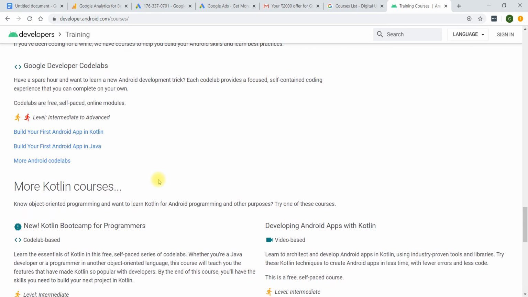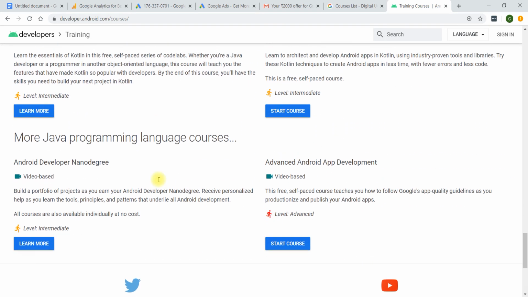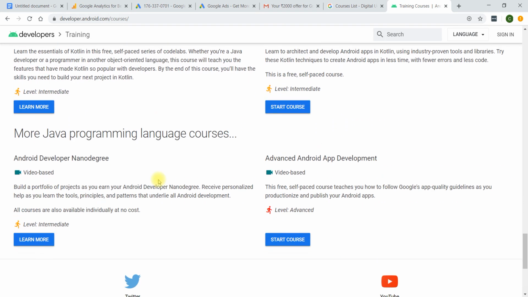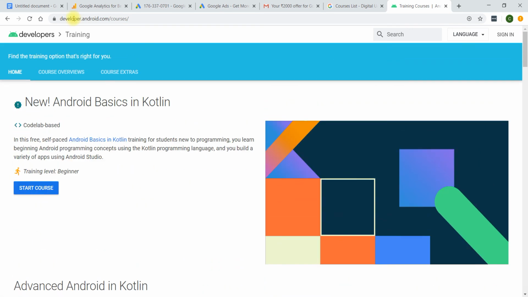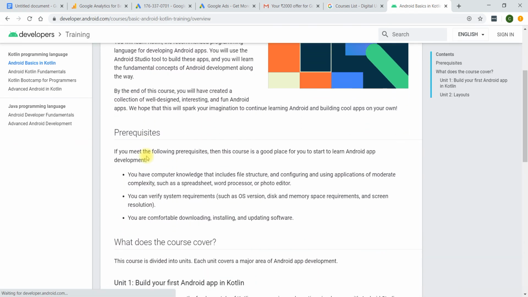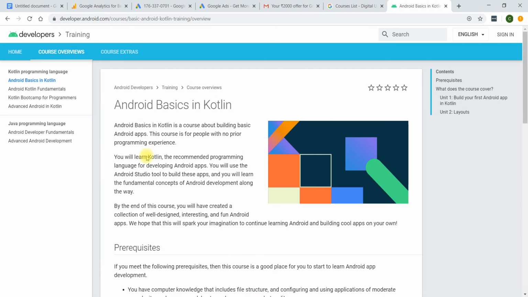All the full details about the course you can read here, and you can get the certificate. Here is the overview course, you can go and read all those details about what you are going to get through.